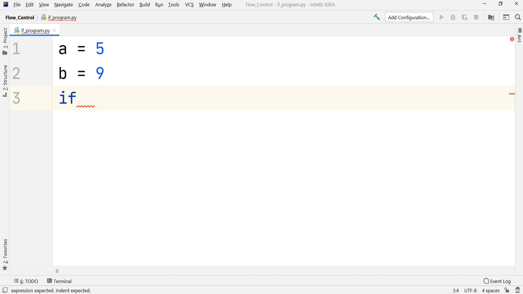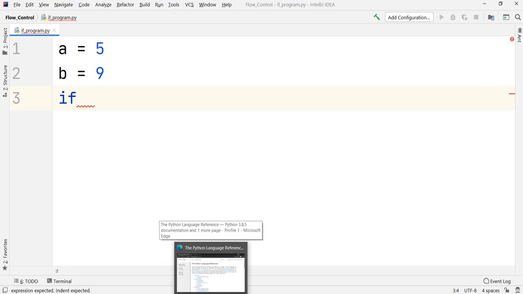By the way, we have been saying all along that if is a keyword. What is the meaning of keyword? Keywords are reserved words inside the Python language which have a special meaning. So we cannot use those keywords as variable names. Let us go into our documentation, like we always do, and see what Python has to say about keywords.